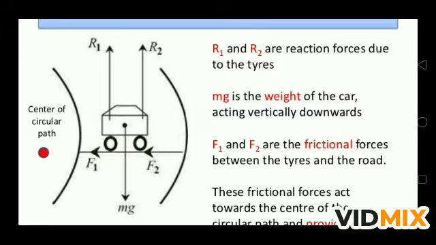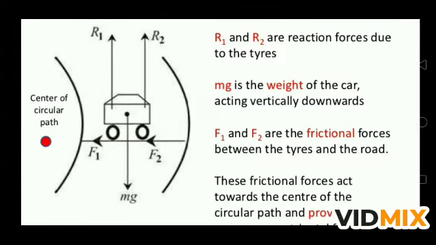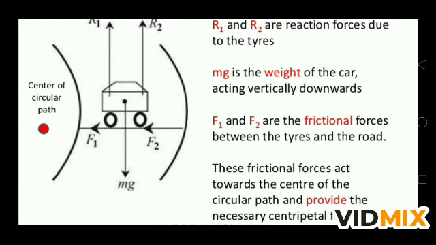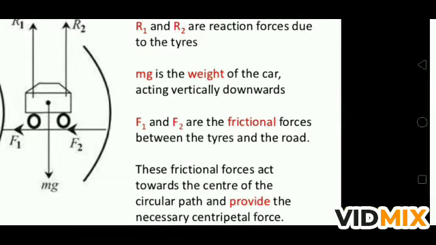downward, F1 and F2 are the frictional forces between the tire and the road, and these frictional forces act toward the center of the circular path and provide the necessary centripetal force. So here the centripetal force is provided by the frictional force. The frictional force acts toward the center of the circular path and provides the necessary centripetal force to move the car on the circular track.